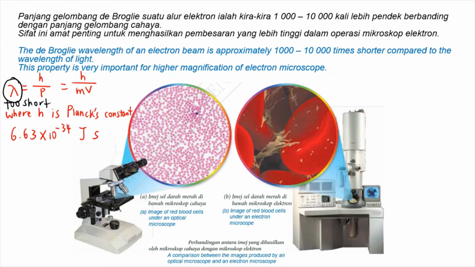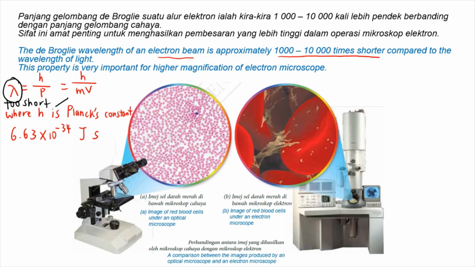Do you remember just now we talked about the de Broglie wavelength being too short to be detected? Thus, something needs to be done. The de Broglie wavelength for an electron beam is approximately 1000 to 10,000 times shorter compared to the wavelength of light.